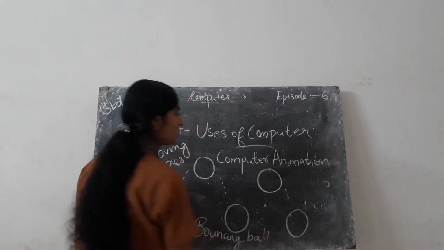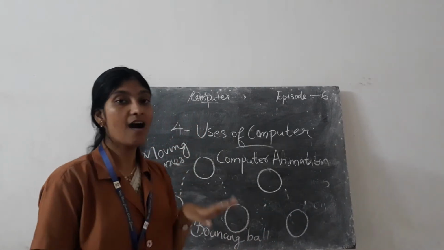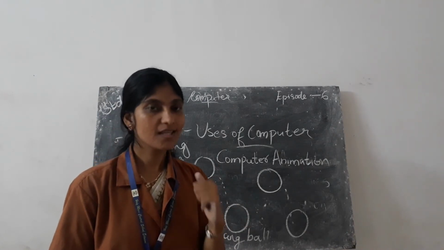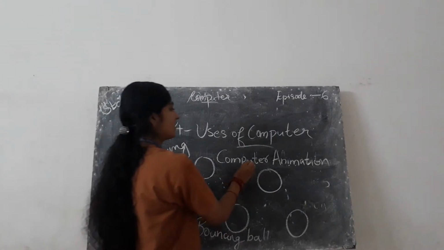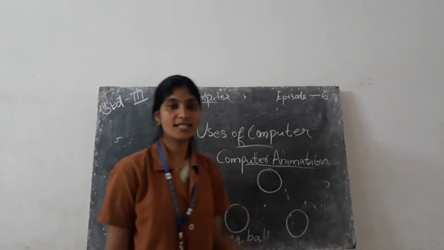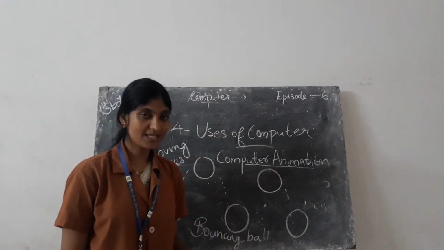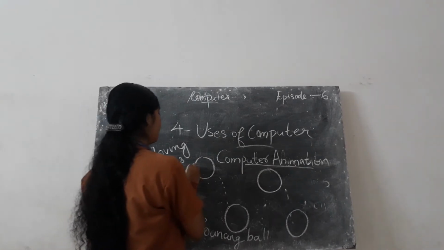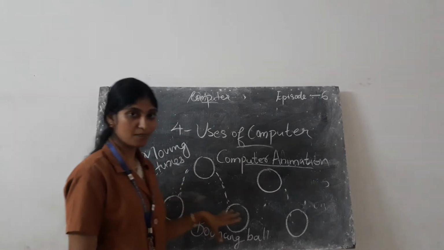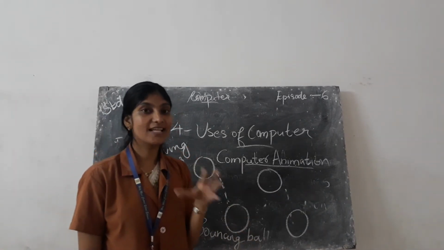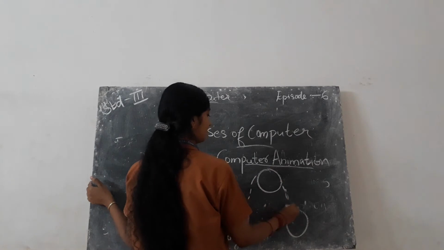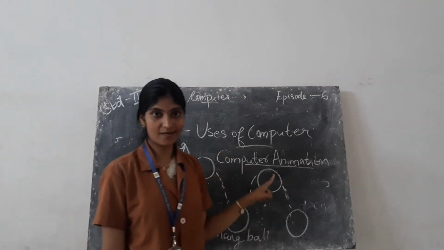So this is simply a computer animation. Computer animation is the art of creating illusions of moving pictures using a computer. What is a computer animation? Animation, A-N-I-M-A-T-I-O-N. Computer animation means it is the art of creating illusions. Actually the balls are not moving, but here we are creating the illusion of moving pictures. That art is known as computer animation.